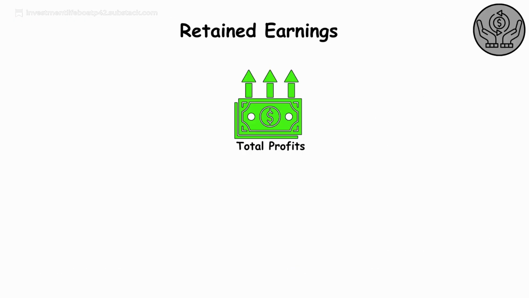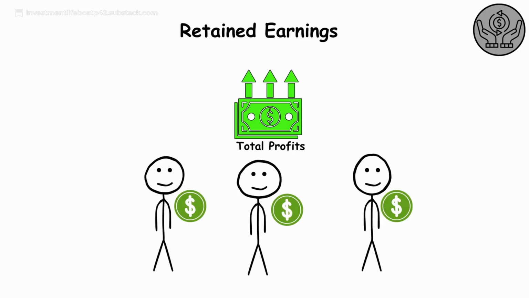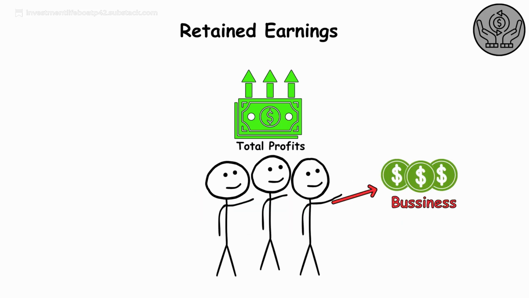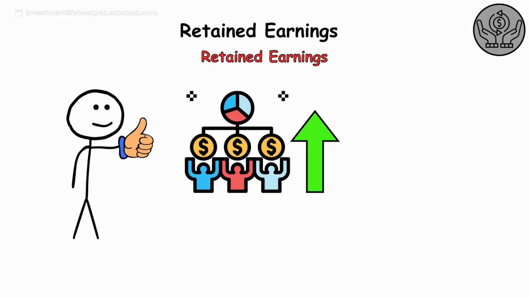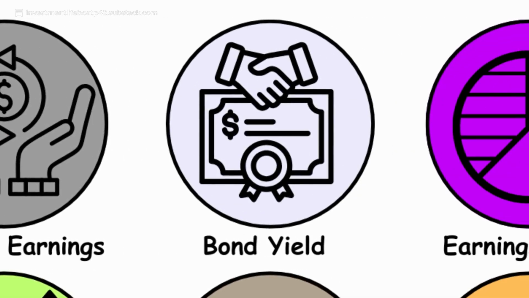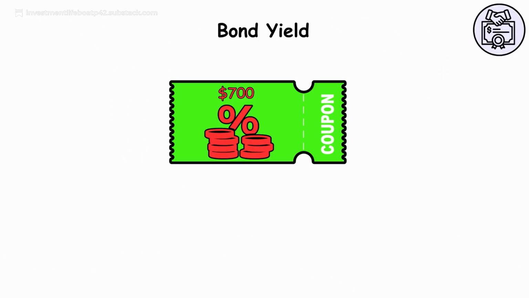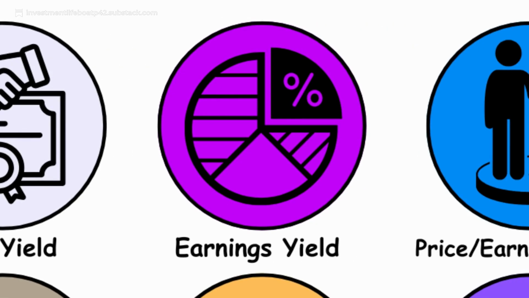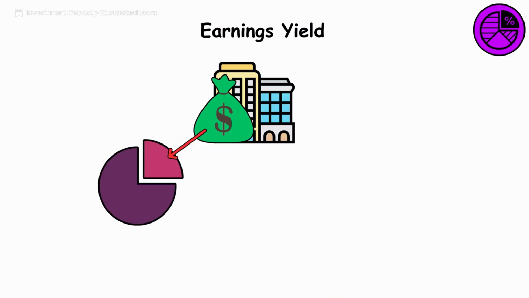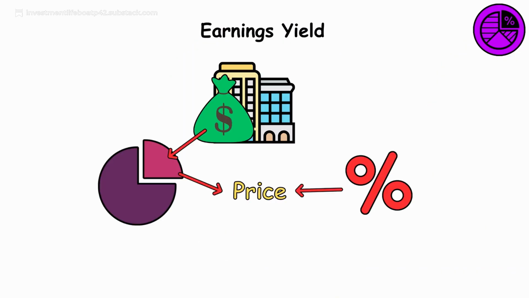Retained earnings. The total profits after the payments of dividends reinvested in the business over its lifetime. Generally seen as a good sign when retained earnings are a high proportion of shareholders' funds. Bond yield. The interest rate, or coupon, paid on a bond relative not to its nominal value but to its market price. Earnings yield. The company's earnings per share as a percentage of its share price.